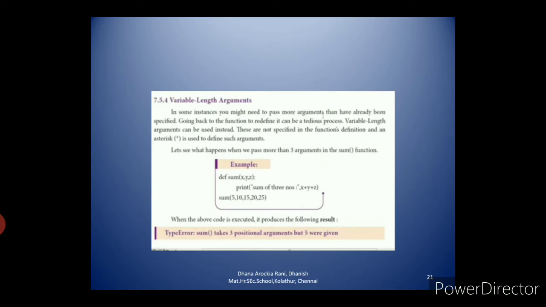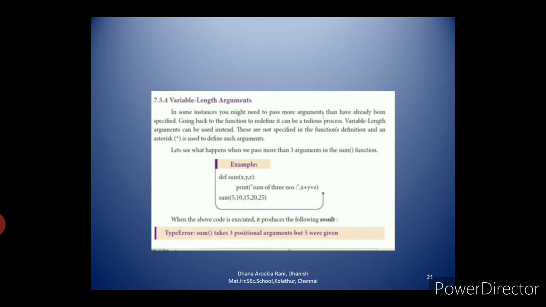To define variable length arguments, you have to use the asterisk symbol. The asterisk symbol is used to define such arguments. Here you see the example, the last example: def print_numbers(*numbers): for n in numbers. What is the use of a for loop? A for loop is used to repeat a set of statements again and again until the condition is false, or until it reaches its range. So here, for n in numbers, print n, return.